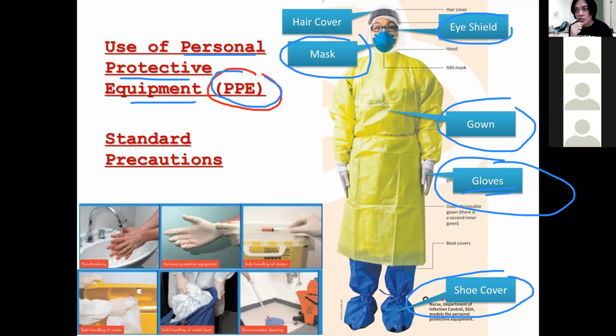Remember, as I've mentioned, the portal of entry is the mucous membrane. So when somebody coughs and the microorganism reaches your mucous membrane in the eye, or blood or body fluid comes in contact with the mucous membrane in the eye, you will get sick. In order to prevent that, you wear an eye shield. And of course, ear cover.